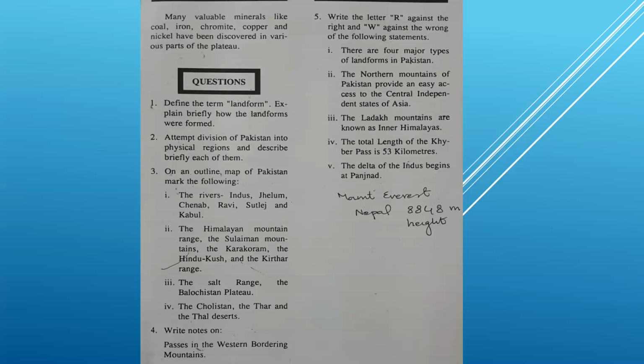The features of the surface of land are the product of two sets of forces. You will explain the internal forces, you will explain the external forces, and also you will mention here the general classification: Pakistan has three major groups of landforms: mountains, plateaus and plains.